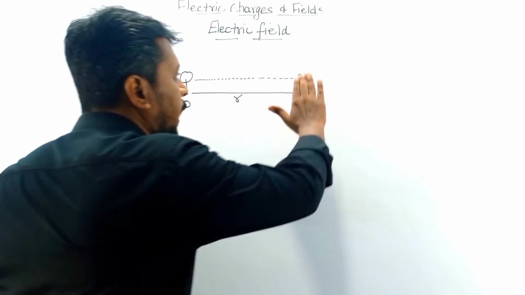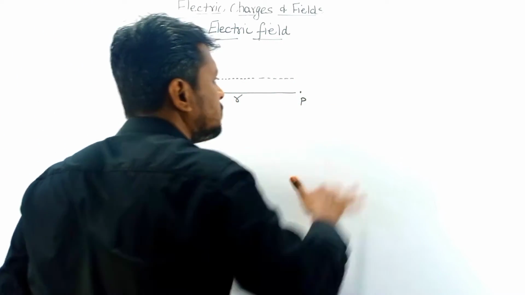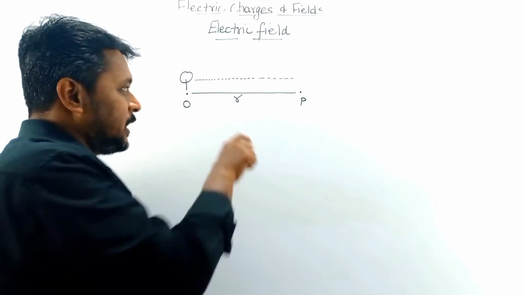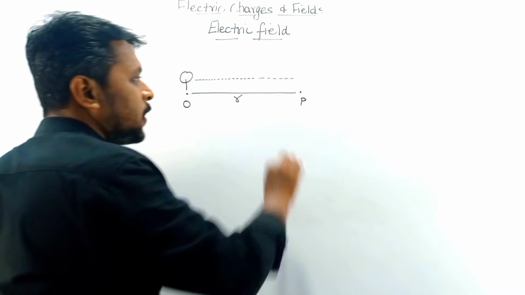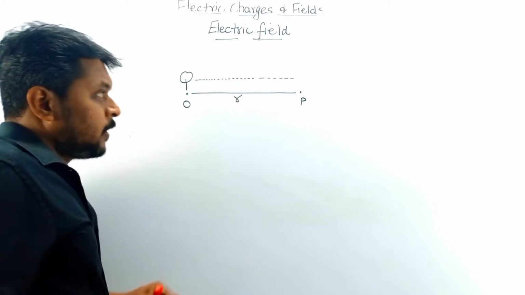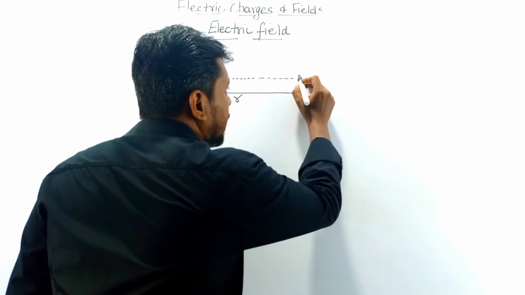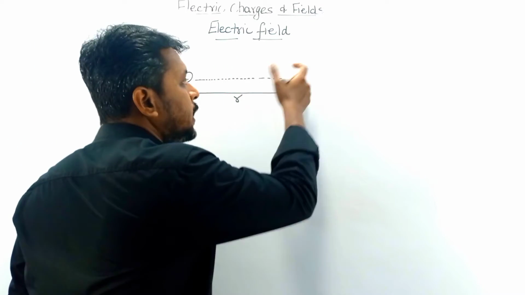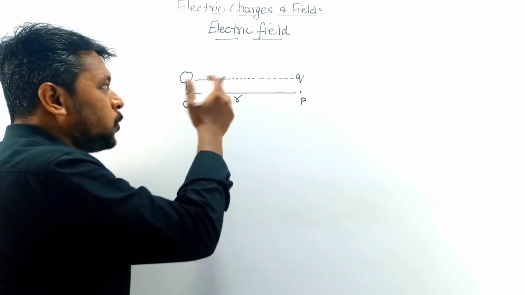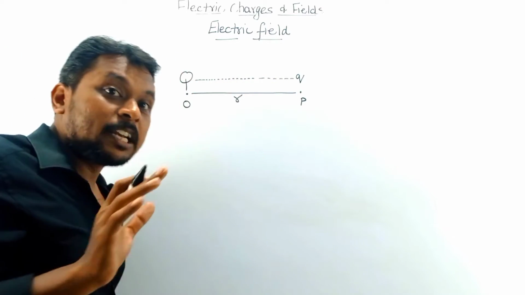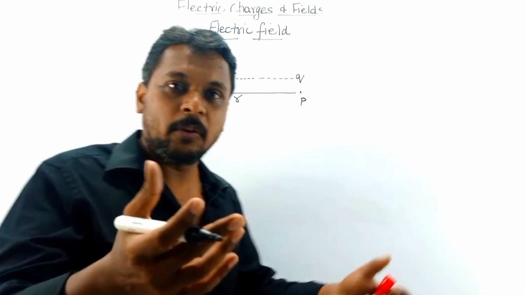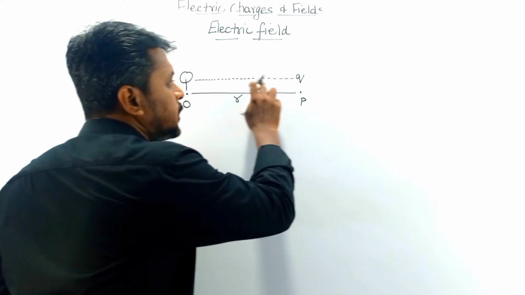Now when I remove this charge Q, what happens? Could you say that there is nothing? No, there is something. We see that there is something exerted. Now I place this charge q again. This charge q now experiences a force, due to something released from this. Scientifically, we call it a field or electric field. So something is coming from this.